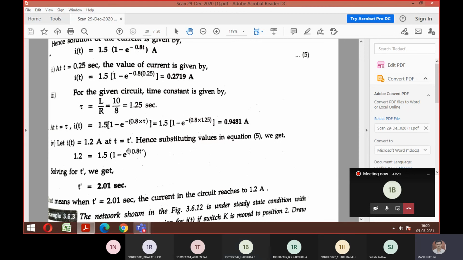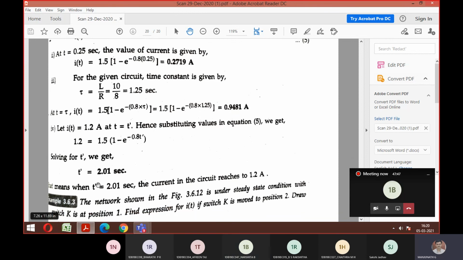Do you want to apply any logarithmic concept here? ln. Correct? So if you take that, the exponential term will become minus 0.8 of this. So from that you can claim your time as 2.01 seconds.